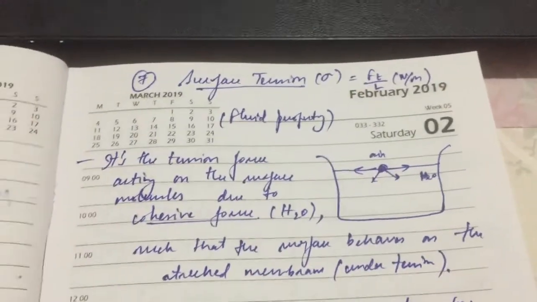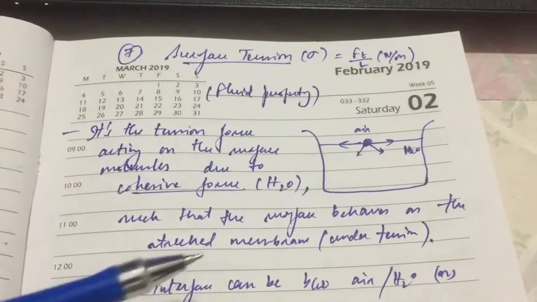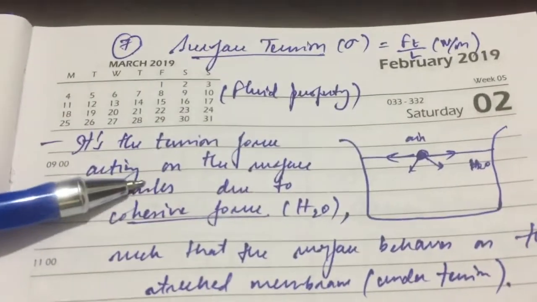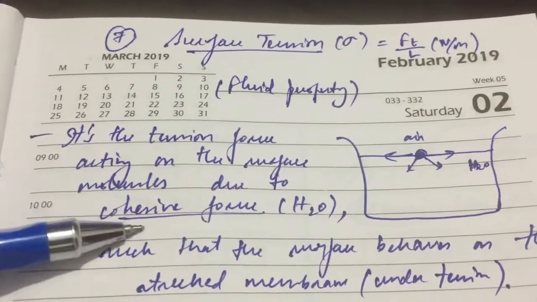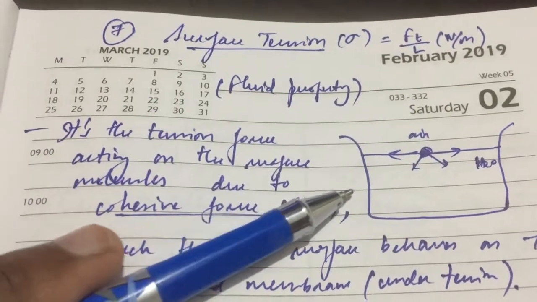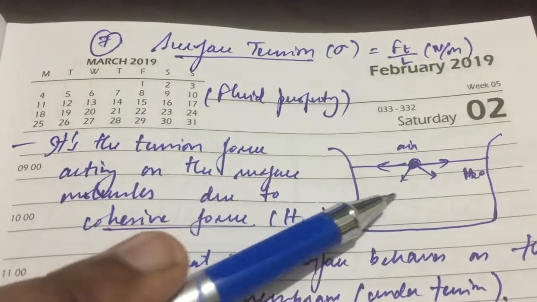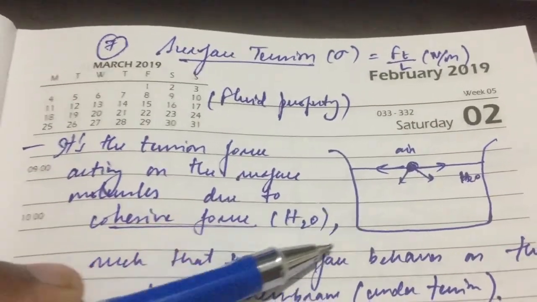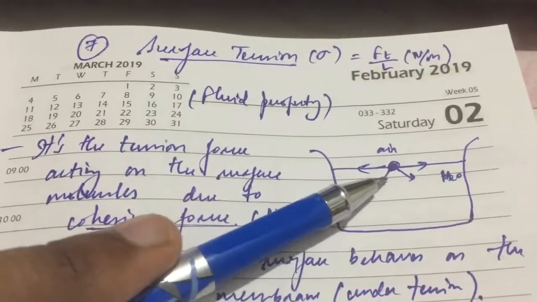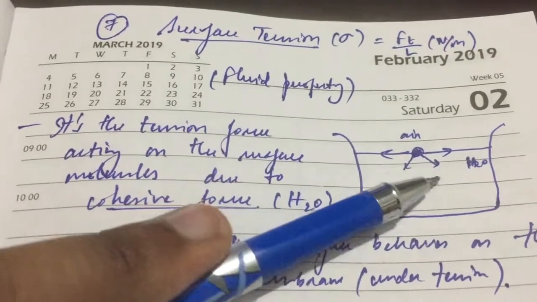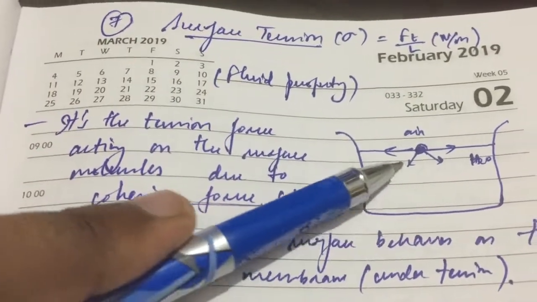And then the other fluid property is surface tension. Surface tension is nothing but the tension force which acts on the surface of the fluid interface due to the cohesive force of the liquid. There is a cohesive force, the H2O bond, which is very high here.